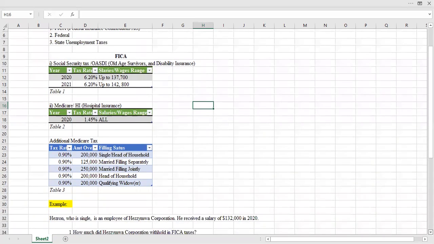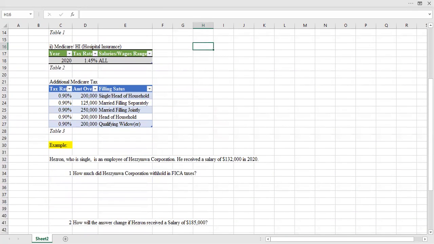Now, let us do an example. Hezron, who is single, is an employee of Hezimo Corporation. He received a salary of $132,000 in 2020. How much did Hezimo Corporation withhold in FICA taxes? So how much did Hezimo Corporation withhold from Hezron's income for the year 2020?